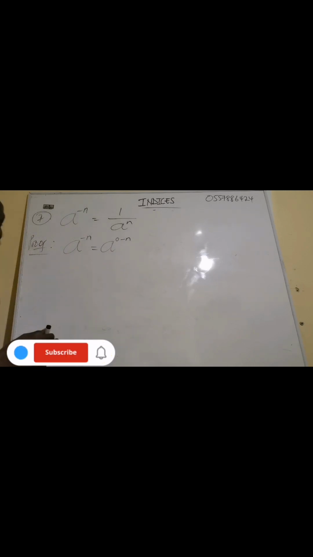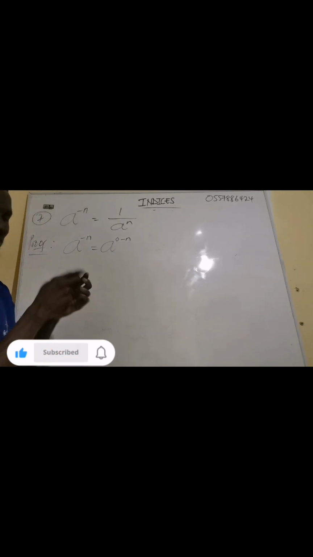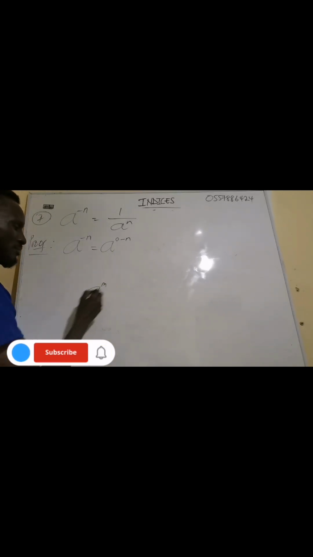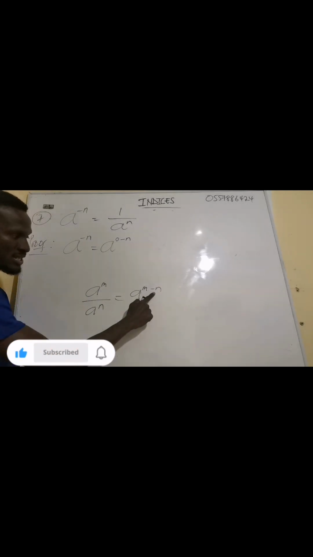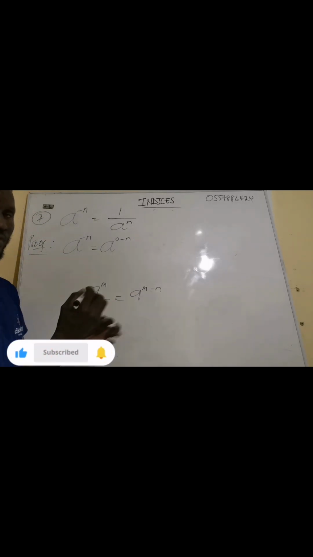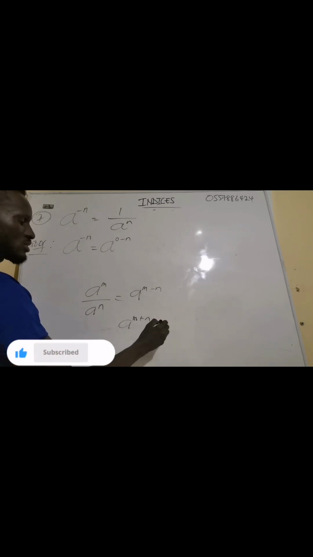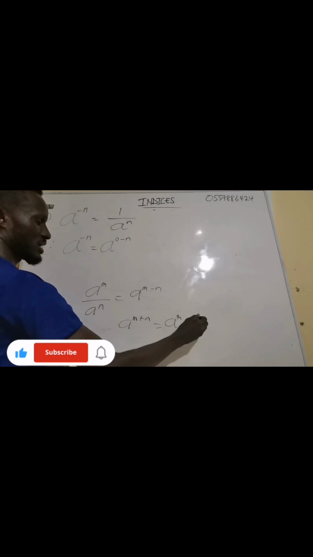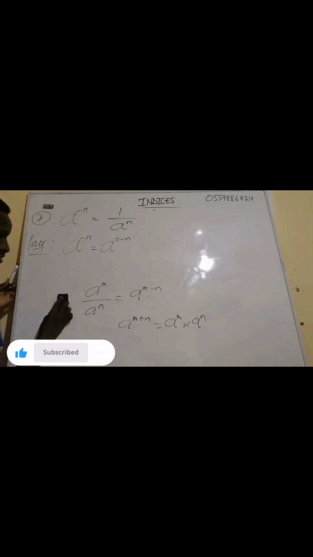Now, from the division rule, don't forget that this one is subtraction. Subtraction means division of base. We have a exponent m over a exponent n, which means a exponent m minus n. The moment they are subtracting exponents, it means previously a division. So subtraction of exponent means division of base, and addition of exponent means multiplication of base. So the vice versa is also applicable, don't forget.